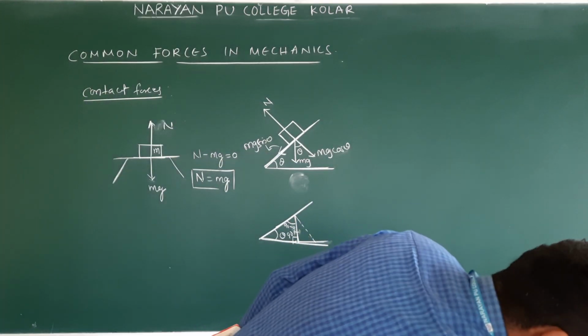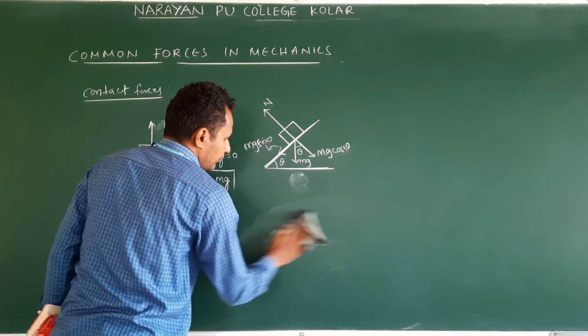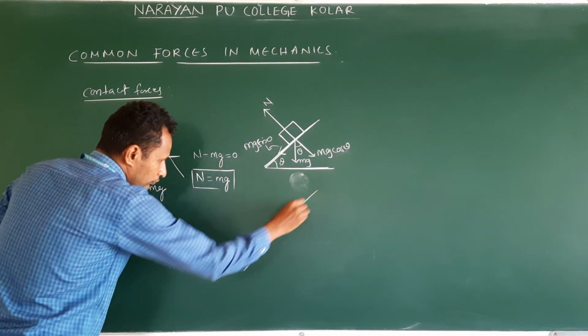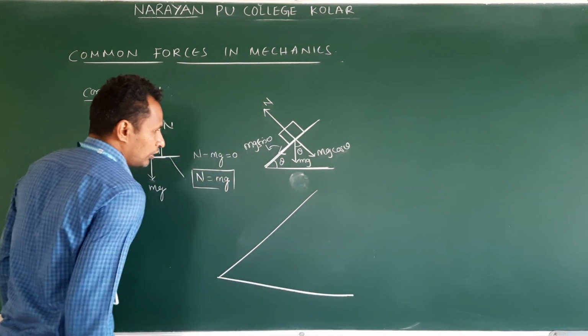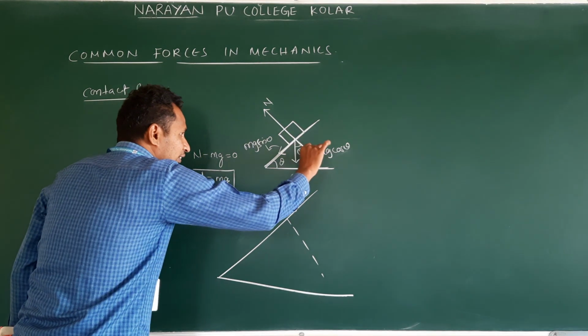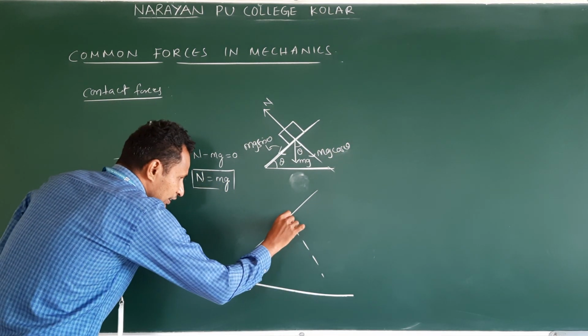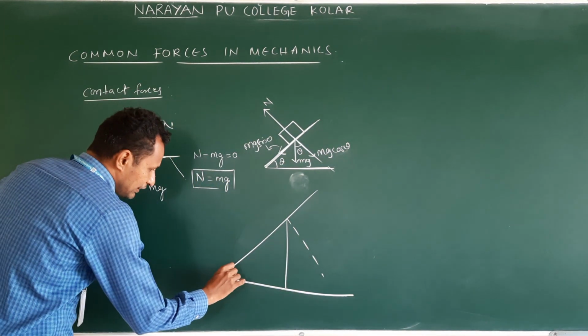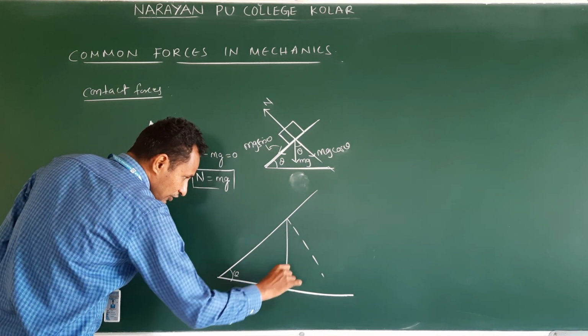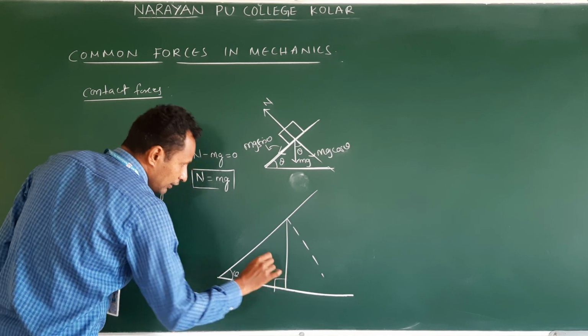It is very important to understand. Right, this dotted line, this one. Okay, this is mg. This I have taken as theta, right? If this is theta, this we have drawn straight. This is 90. Clear?